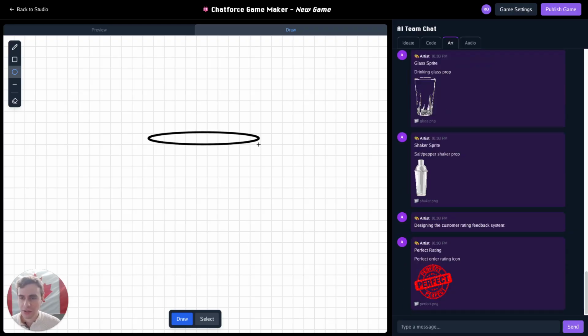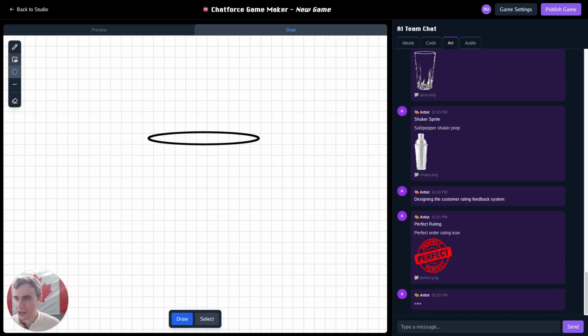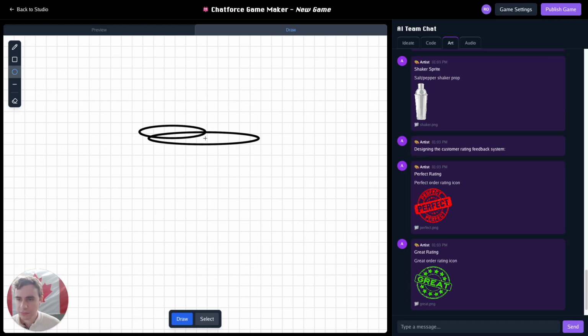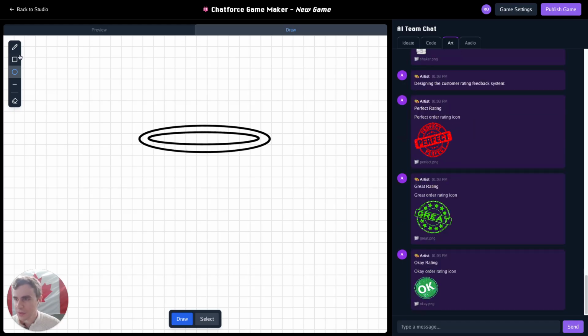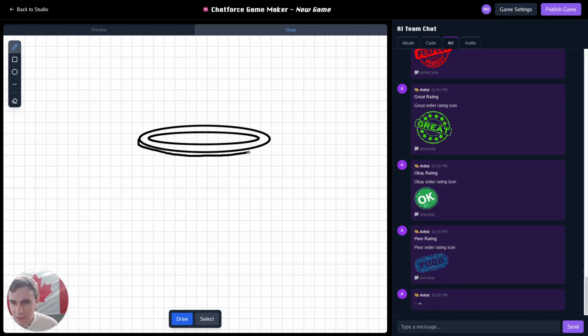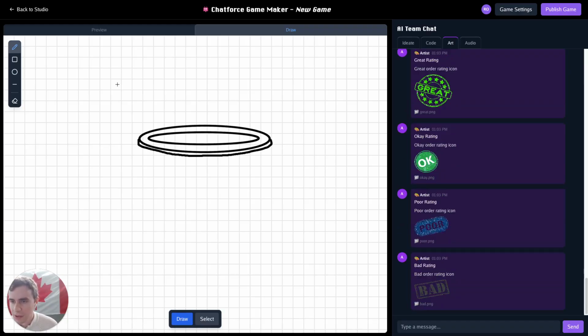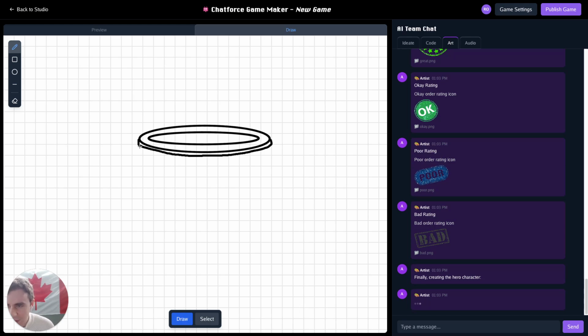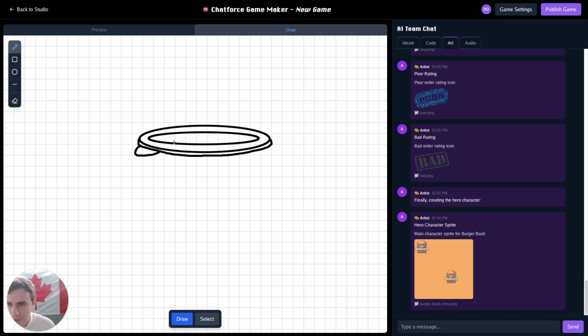So let's draw a thin onion ring. I'll do something like this. I will make it thin. And then let's add maybe a second onion ring that it's sitting on top of. So something like this.